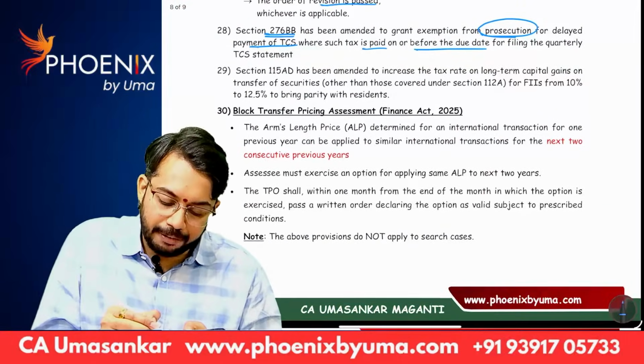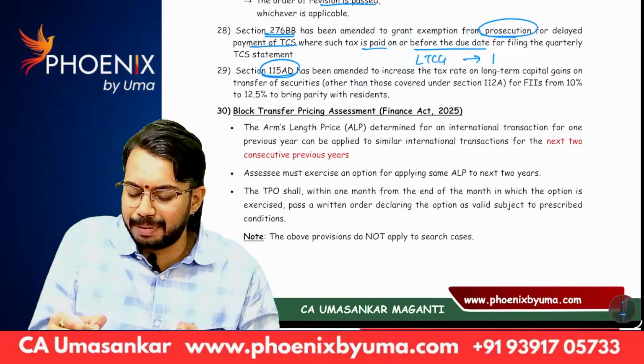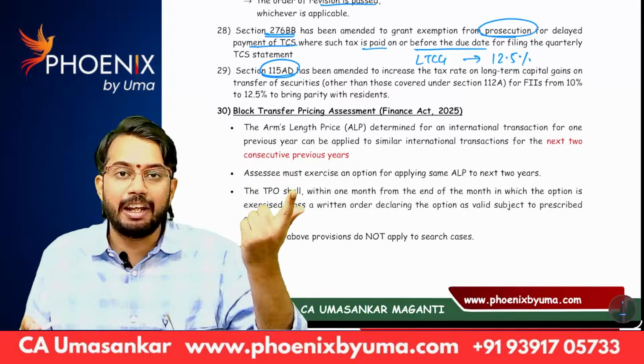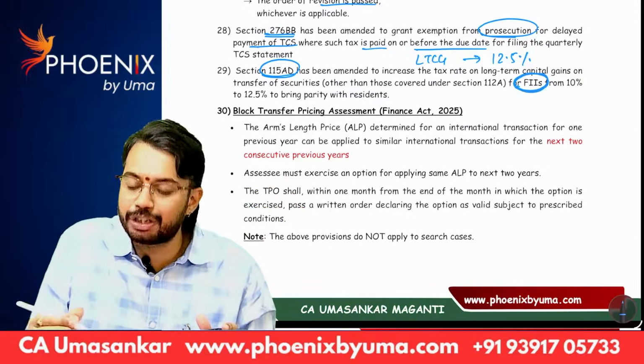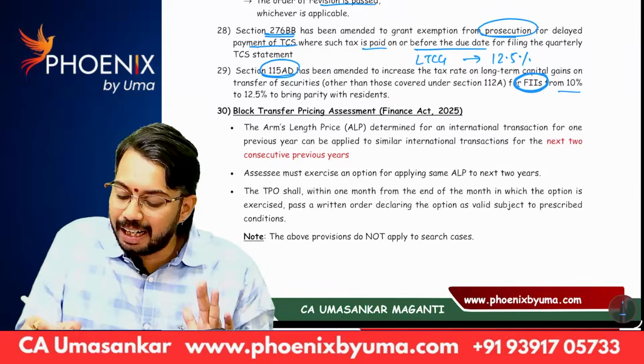Next, section 115AD. Long-term capital gain is taxable at the rate of 12.5%. But as per Finance Act 2024, in case of foreign institutional investors, the tax rate on long-term capital gain is only 10%.